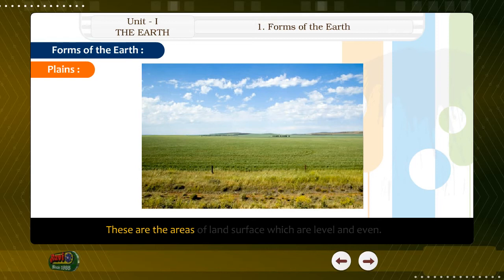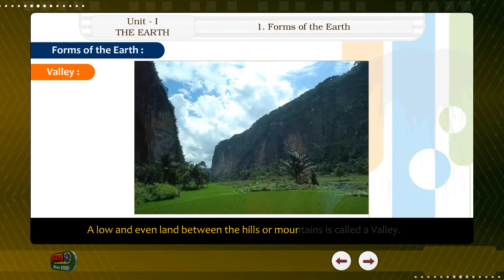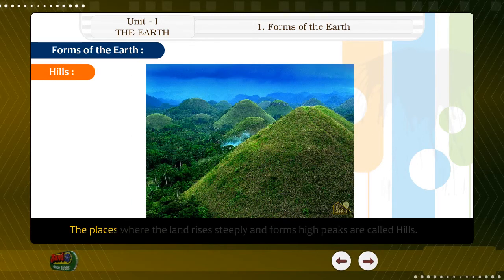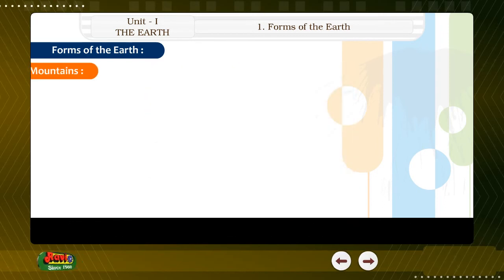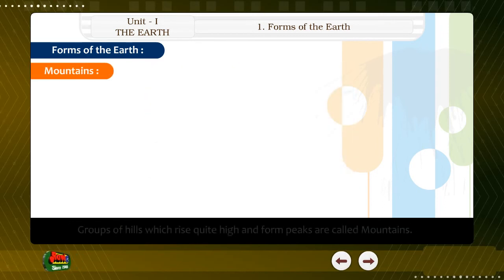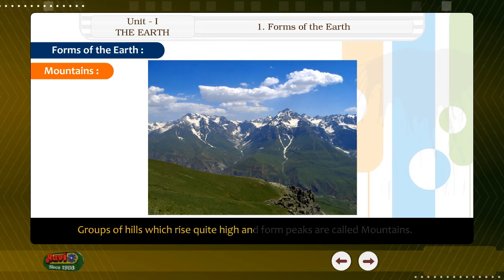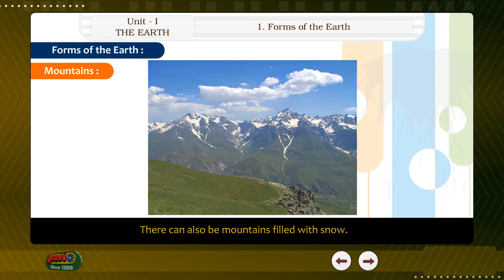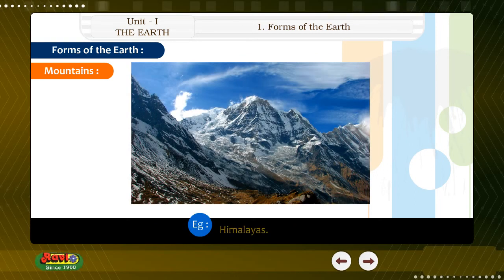Valley. A low uneven land between the hills or mountains is called a valley. Hills. The places where the land rises steeply and forms high peaks are called hills. Mountains. Group of hills which rise quite high and form peaks are called mountains. There can also be mountains filled with snow. Example, Himalayas.